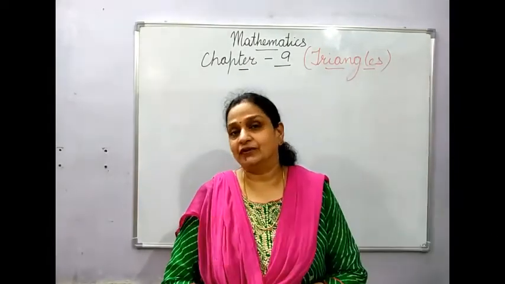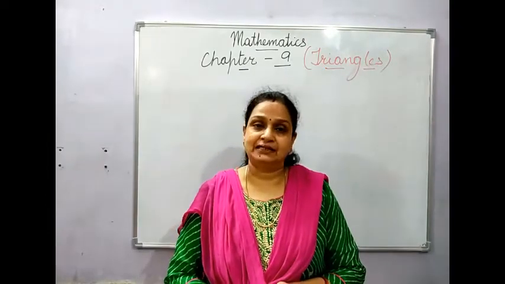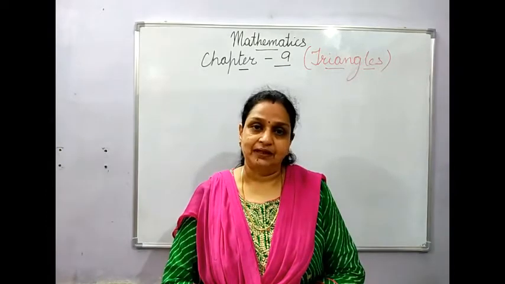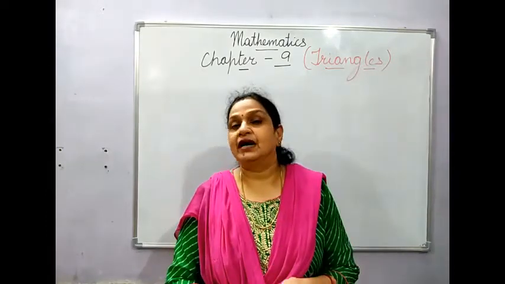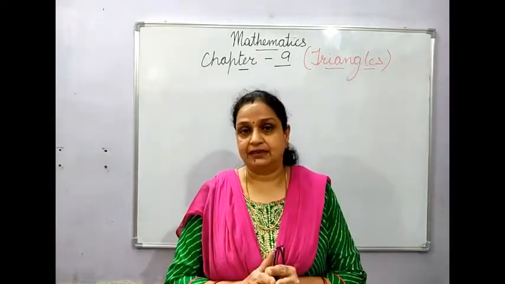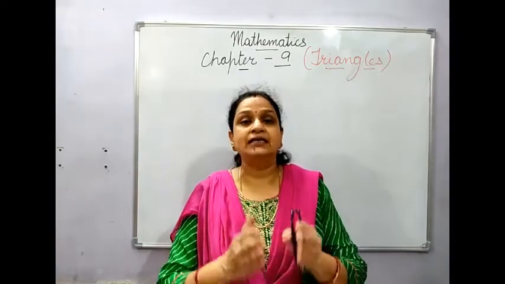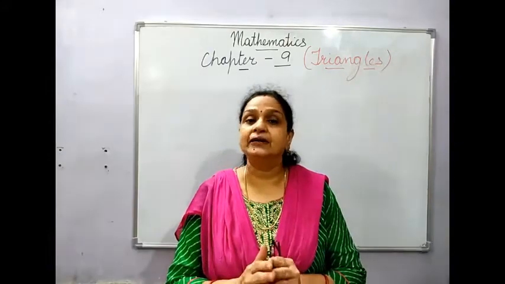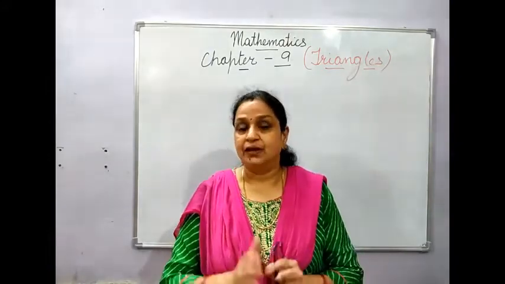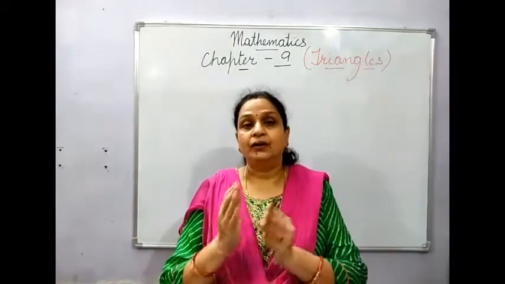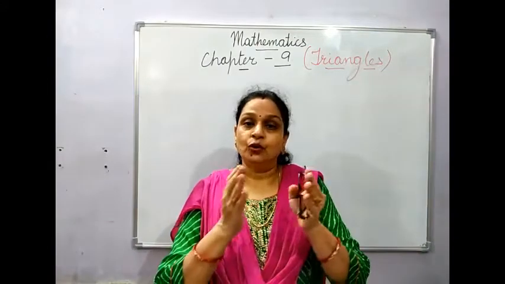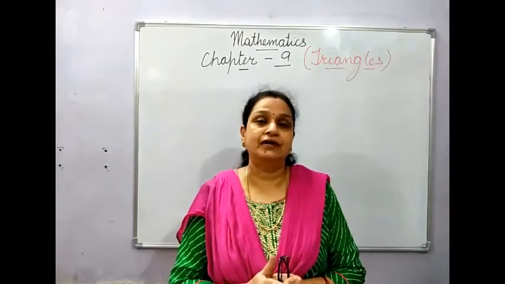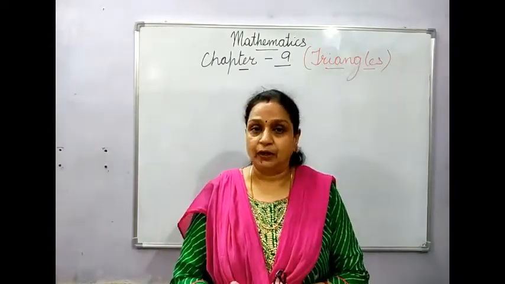Children, today also we will continue with the same lesson, chapter number 9, the basic geometrical concept. In the previous class, we have studied about polygons. What are polygons? Polygons are closed figures which are entirely made up of line segments. Poly means many, gons means side. So, any closed figure which is made up of a number of line segments will be called a polygon.